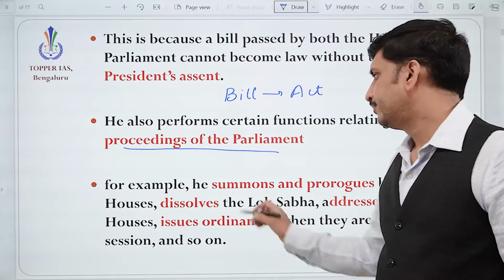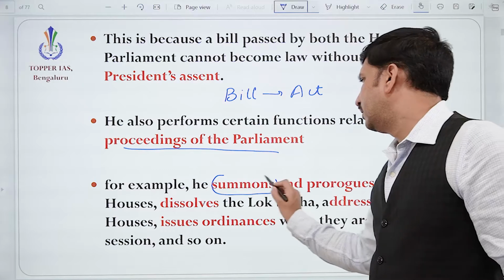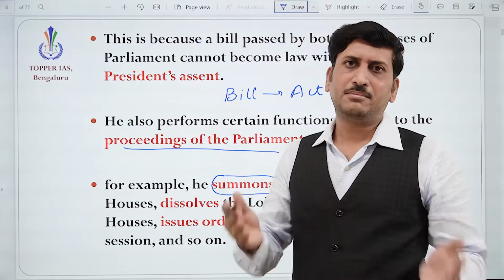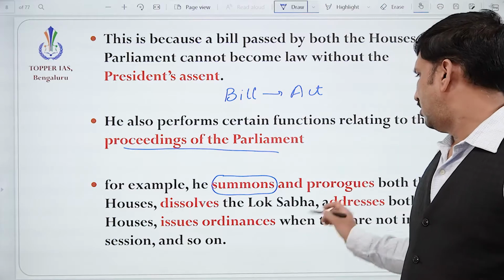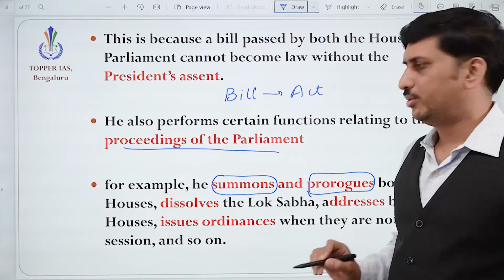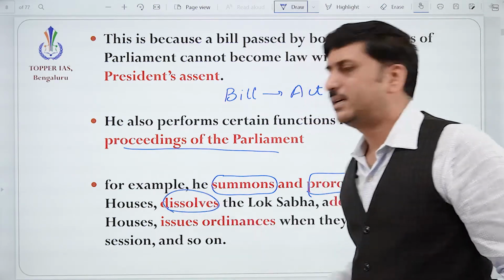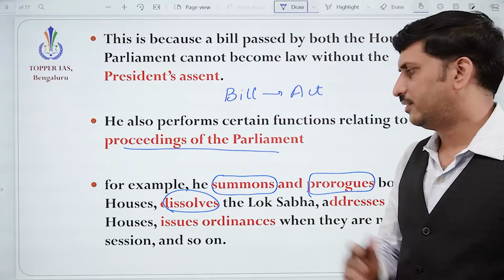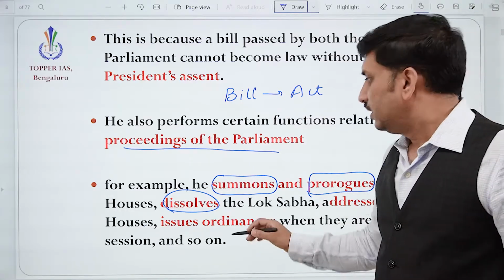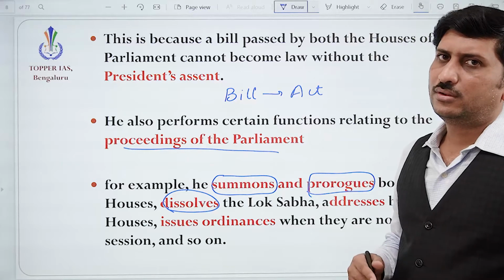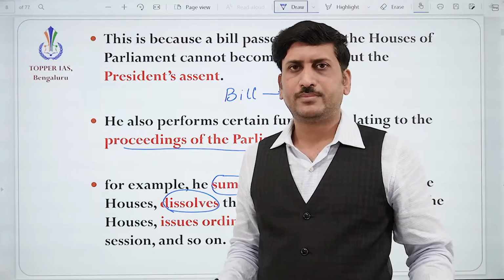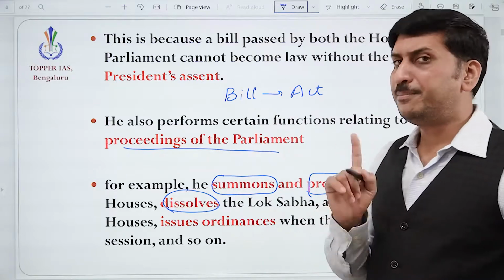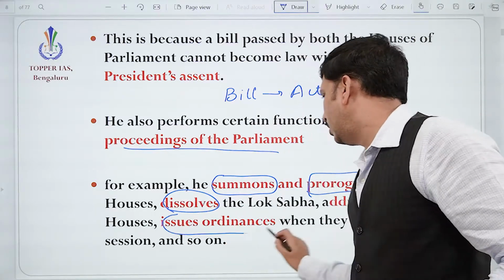For example, he summons the house, like call for the session, please come and start your business, or end it, prorogue, or dissolve the house itself, completely end that 5-year term. Sometimes in case both the houses are not there, he himself makes a temporary law, that is issuing an ordinance.